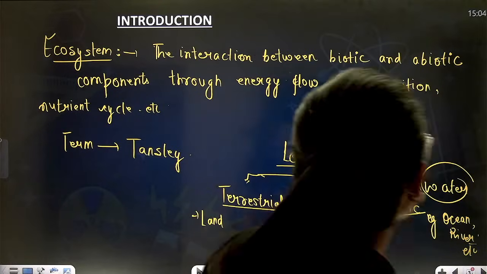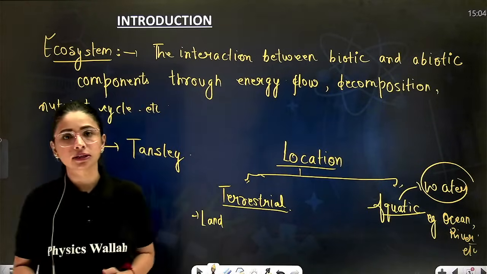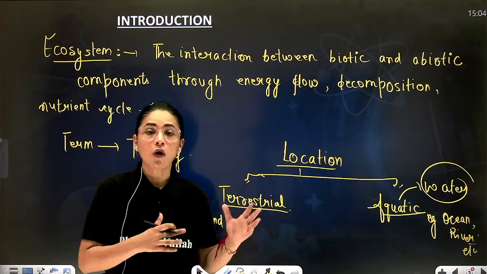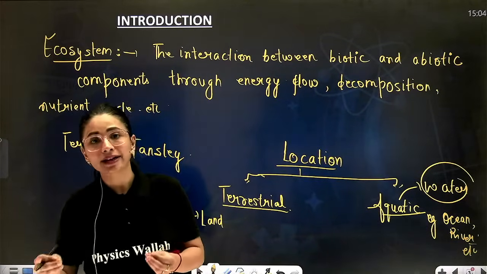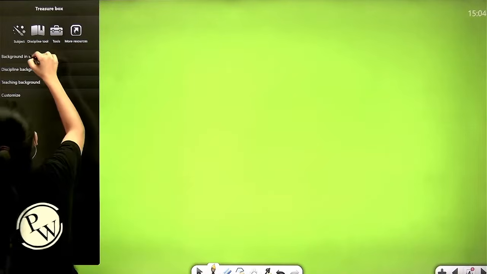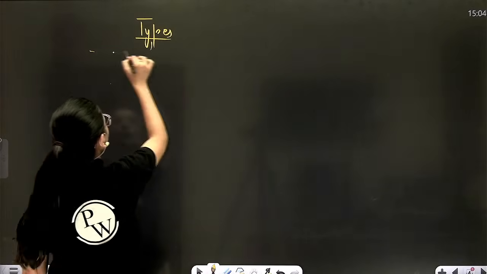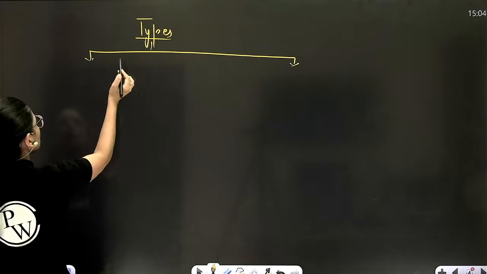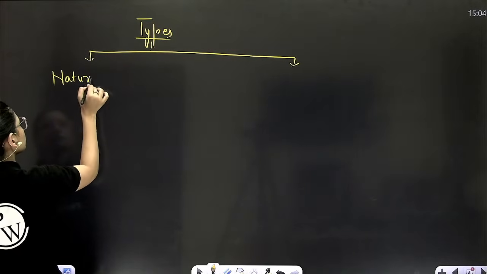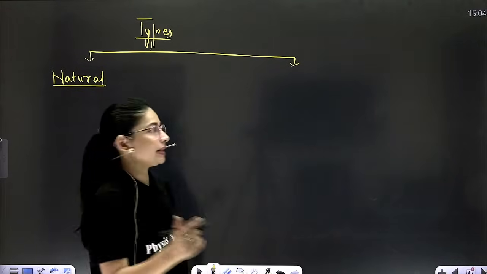Now after this, beta, depending upon the human involvement in maintaining the ecosystem, again there can be two types of ecosystem. Man-made, also called anthropogenic, or natural ecosystem. So now let's add a page first. Now types of ecosystem depending upon the human involvement. Number one is natural ecosystem. And number two is anthropogenic, also called man-made ecosystem.